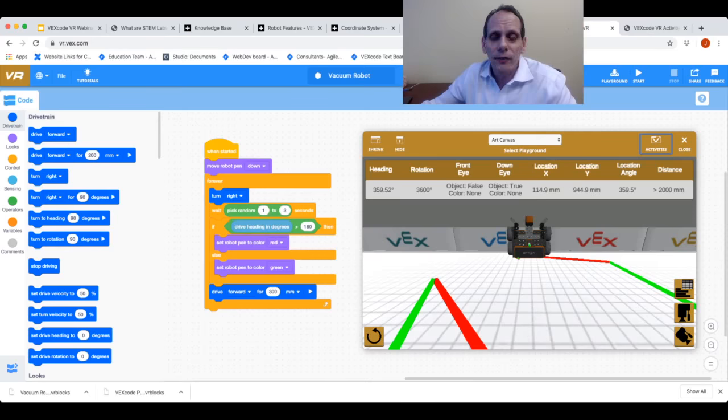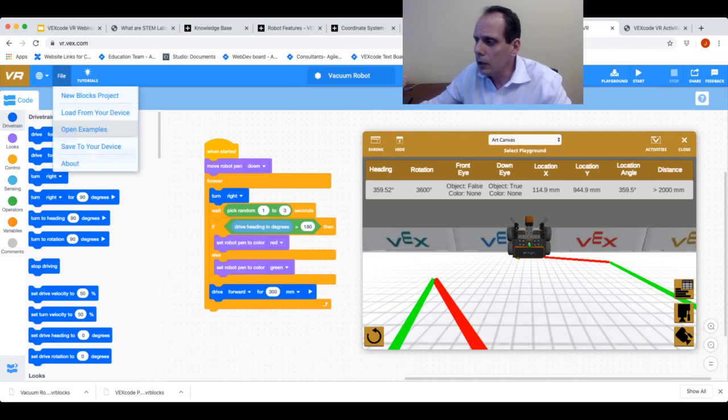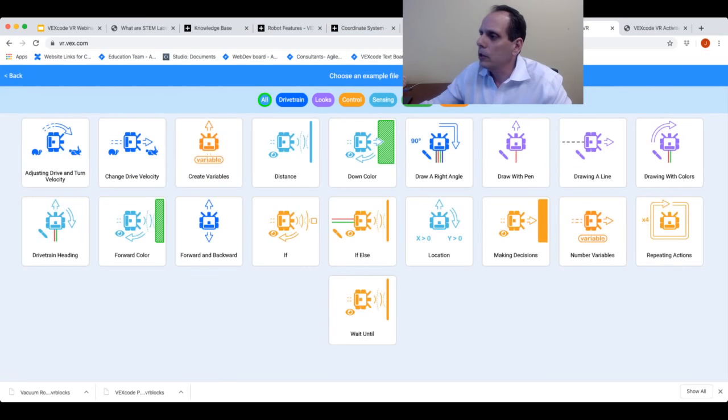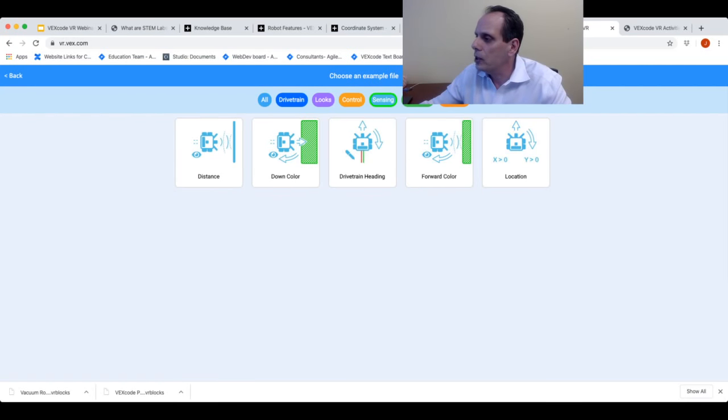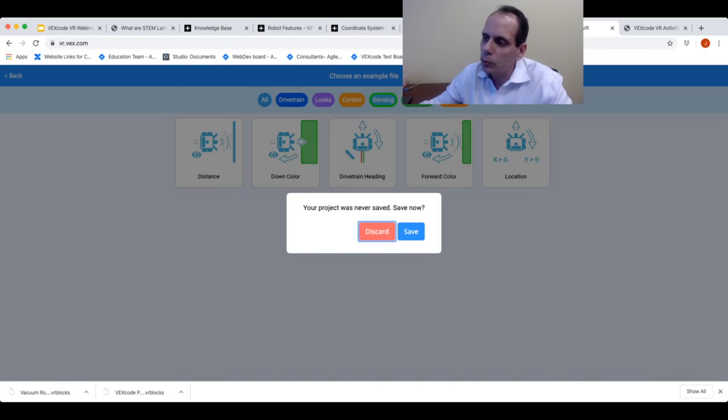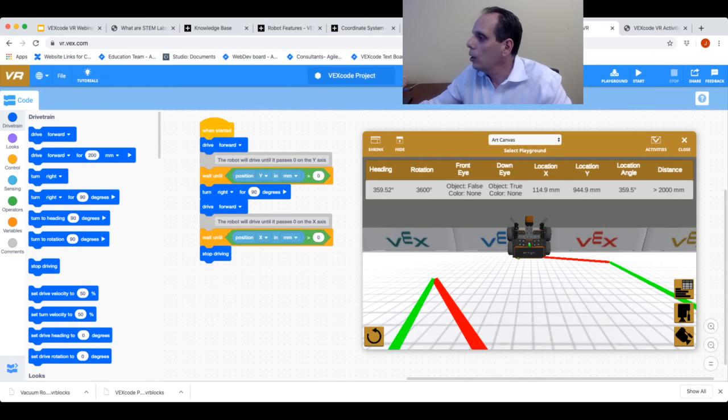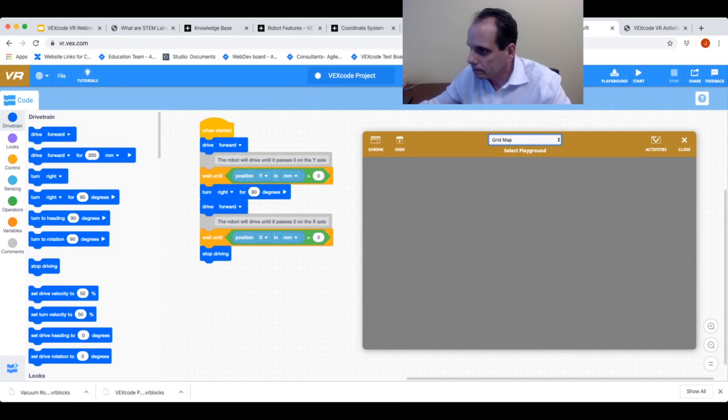I'm going to go back to VEXcode VR. I'm just going to show off 2 more programs real quick. We talked about the location that's built into there. We have a really nice example project that shows that off. So I'm going to go to File, then Open Examples. I'm going to go to my Sensing filter here, and open up this one for location. I'm not worried about saving my previous program. I'm going to go ahead and go back to the grid map there.